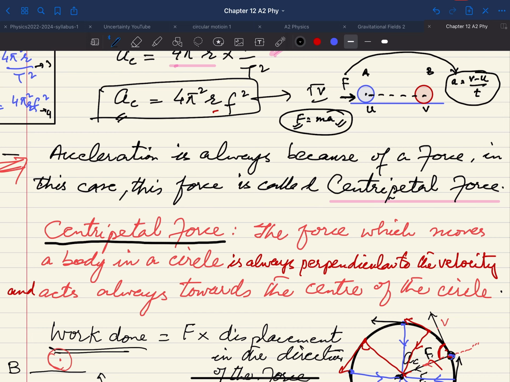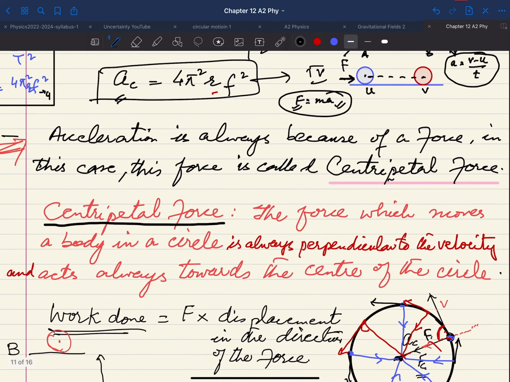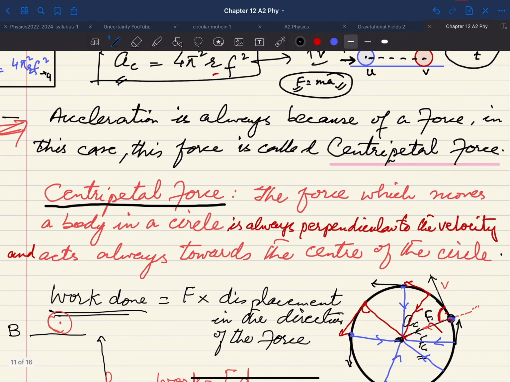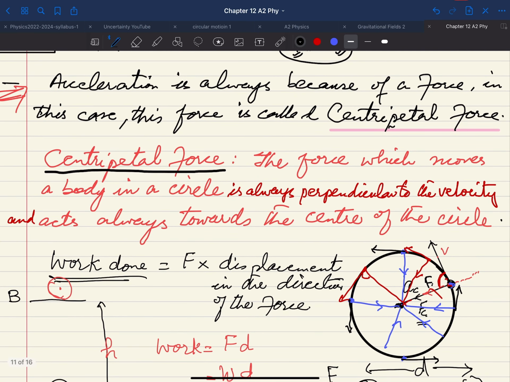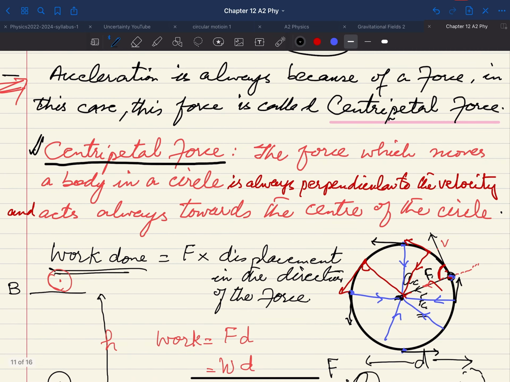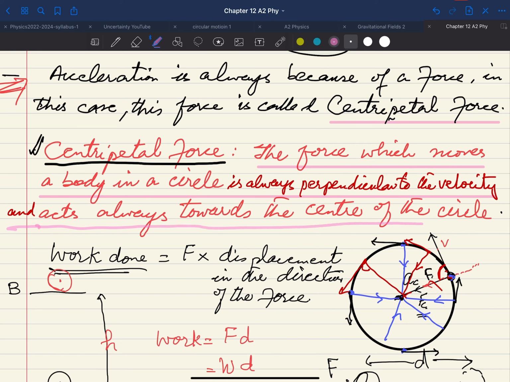Again you can say that the acceleration here, the centripetal acceleration, is because of the force, which is always towards the center of the circle, and this force is called the centripetal force. The force which moves the body in a circle is always perpendicular to the velocity and acts always toward the center of the circle, and this is the centripetal force. So this is what we have.